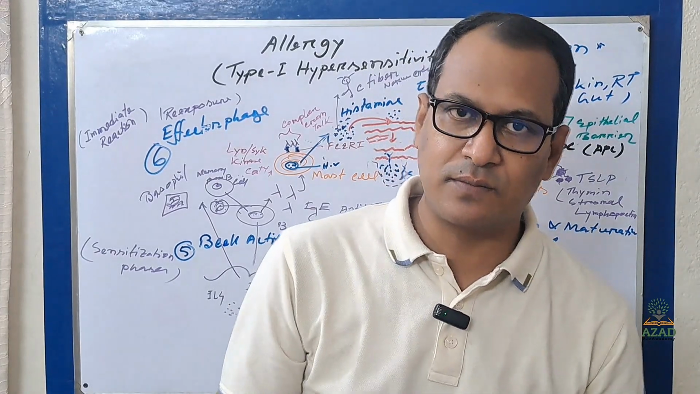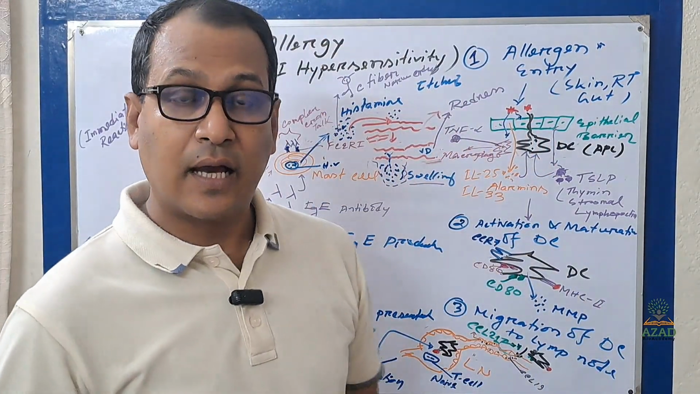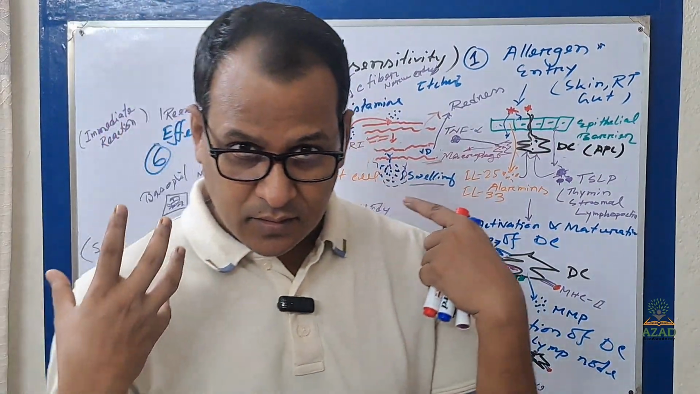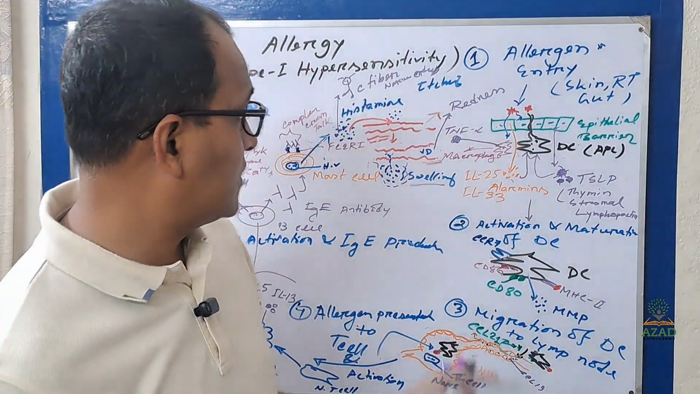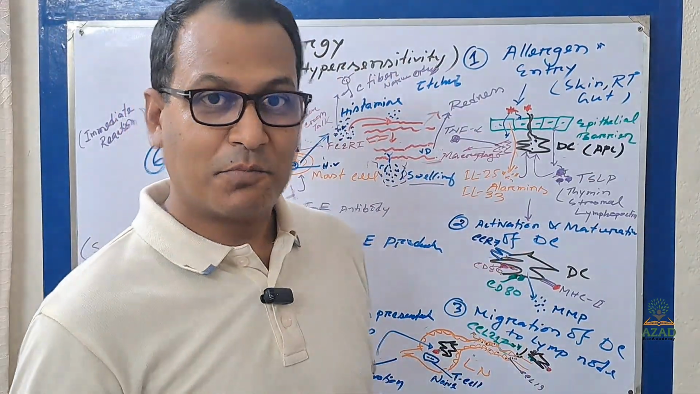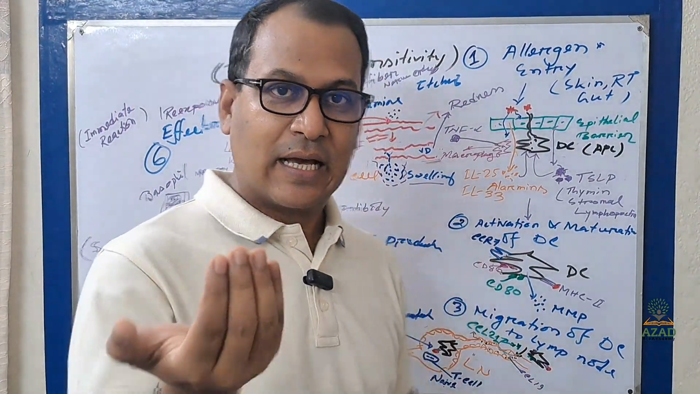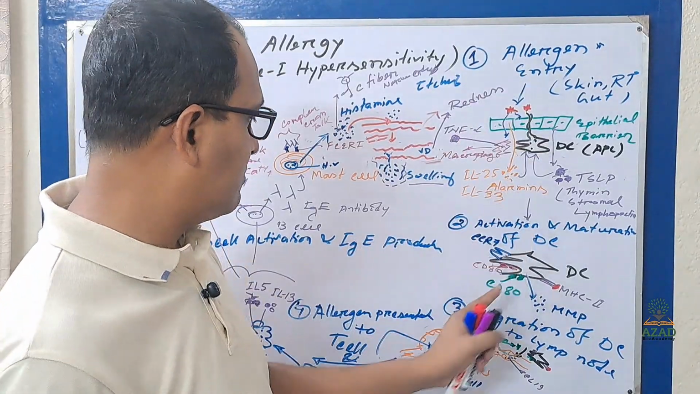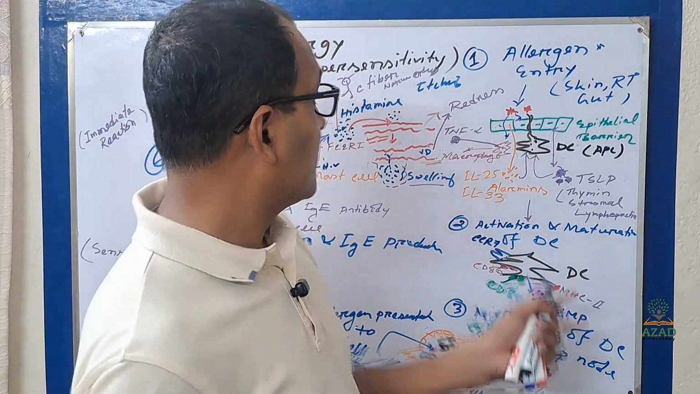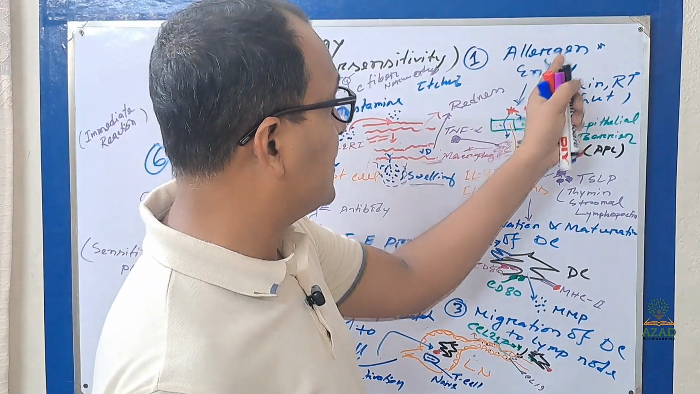So how does allergy occur? I will explain step by step, and to save time, I have tried to draw a very complex structure, but no worry, I will explain stepwise very clearly. So stay with me. Firstly, allergen entry.